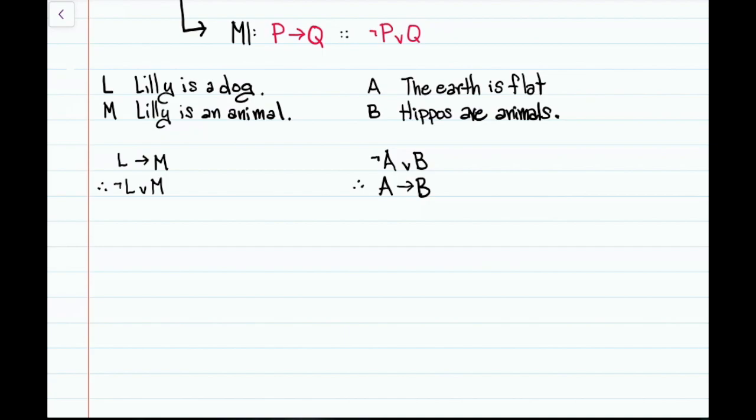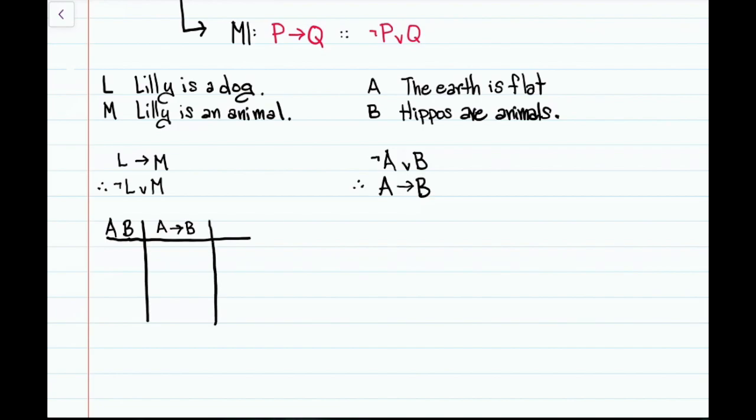So to see this, let's draw a truth table, and let's put our sentence, the earth is flat and hippos are animals, and we'll have the conditional if the earth is flat, then hippos are animals.